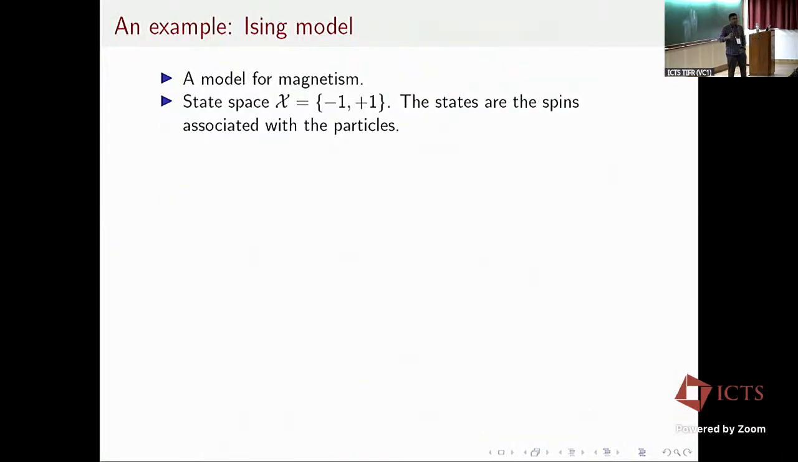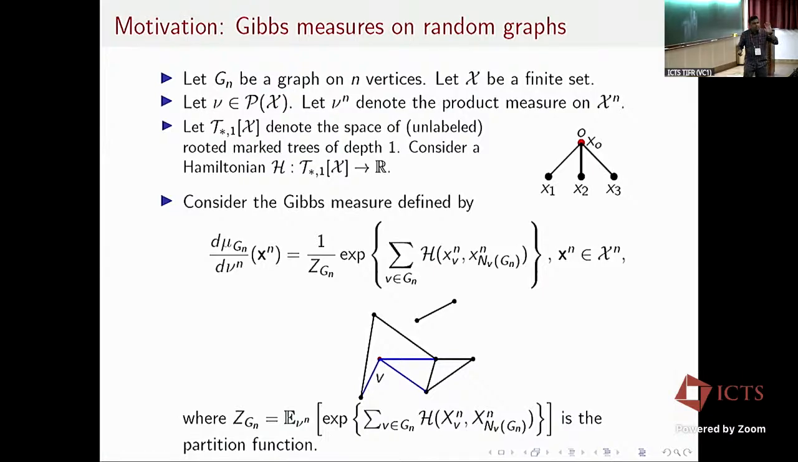Yes, sorry, I didn't quite understand. Your Hamiltonian is defined for rooted trees? Yes, the Hamiltonian is defined on rooted depth 1 trees, where every vertex carries a vertex mark. So the Hamiltonian acts on objects like this and puts out a real number. Okay, thank you.